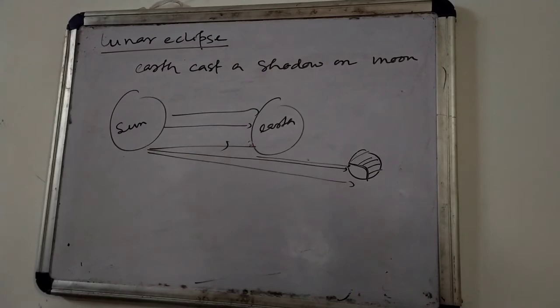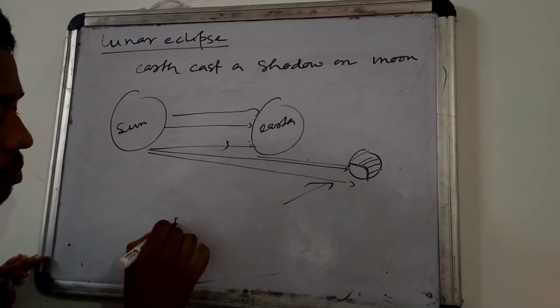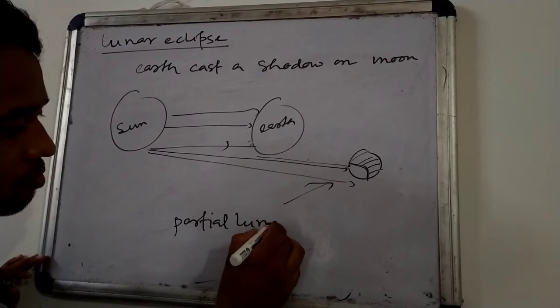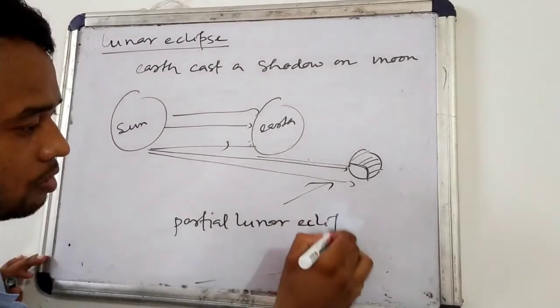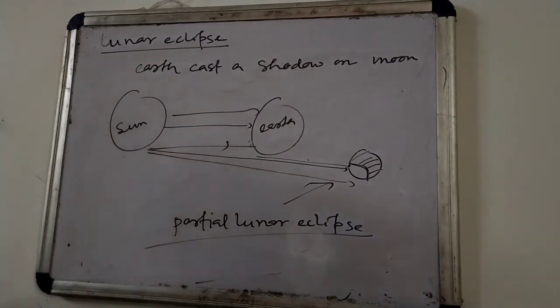So since in some part of the moon light can fall, in this situation the eclipse is called partial lunar eclipse. Partial lunar eclipse because the moon is not totally black, in some part it will be bright. Okay, this is all about lunar eclipse.